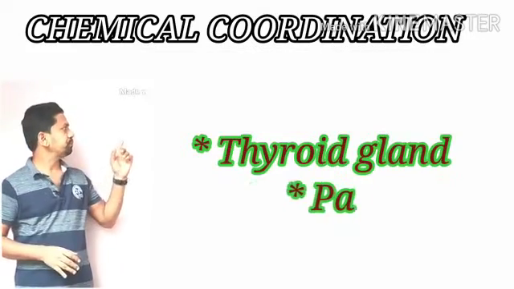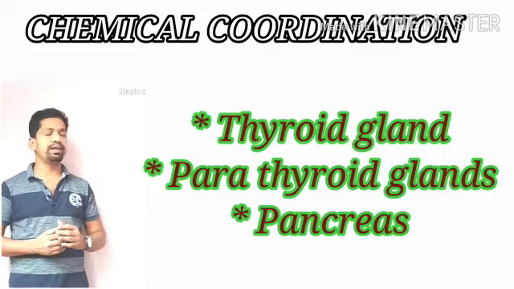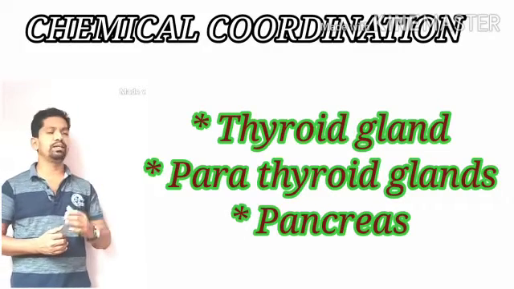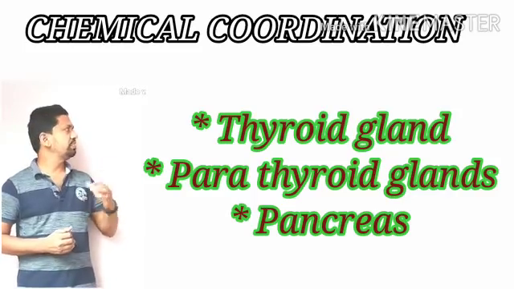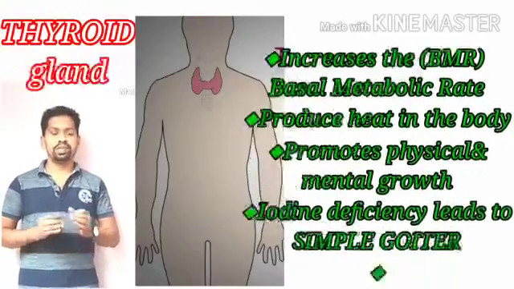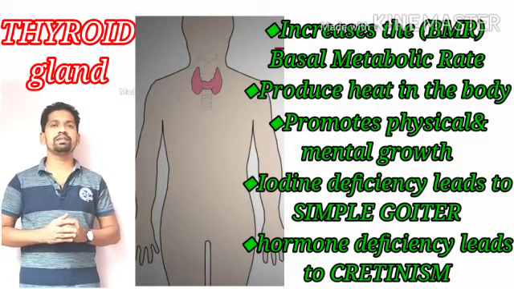They are the thyroid gland, the parathyroid gland, and the third one is the pancreas. So the first one is the thyroid gland. Thyroid, the second important endocrine gland.